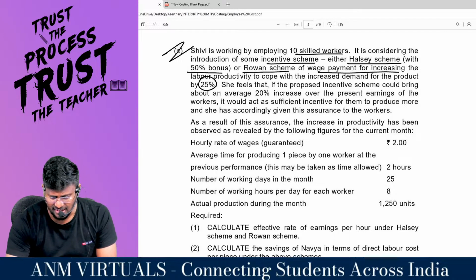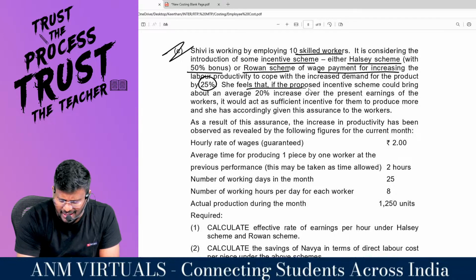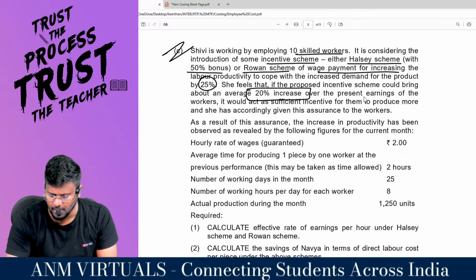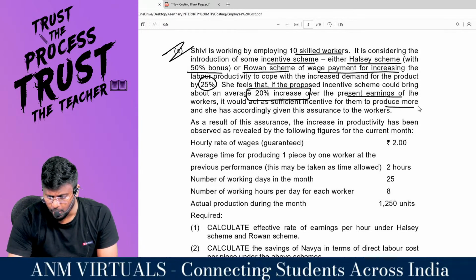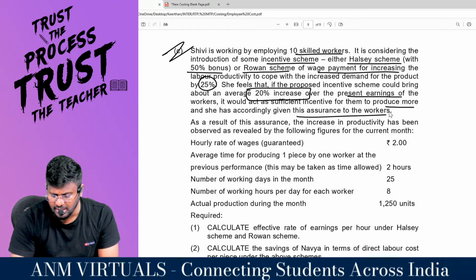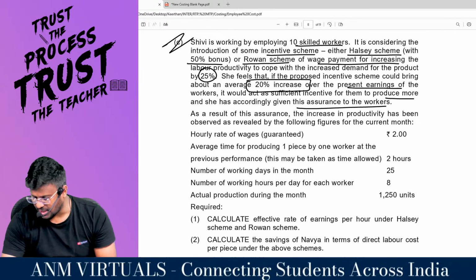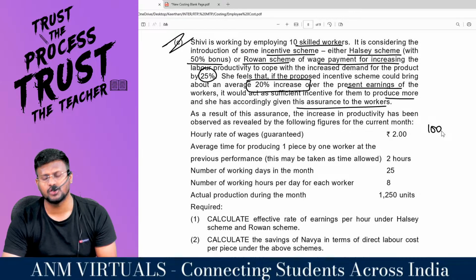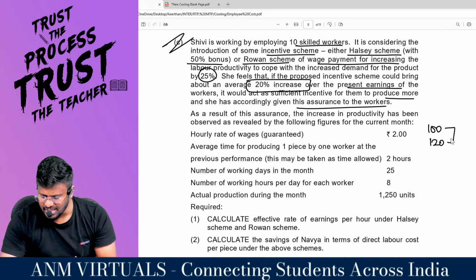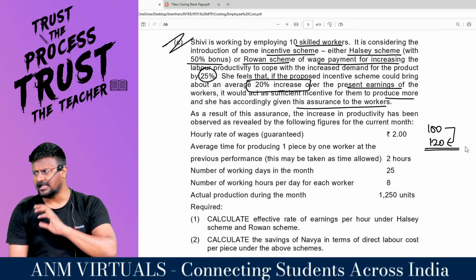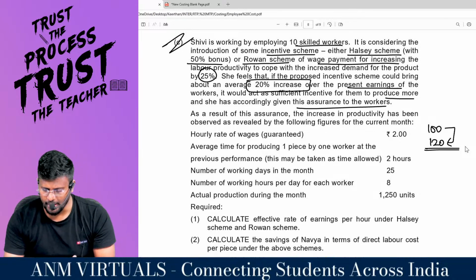She feels that if the proposed incentive scheme could bring about an average of 20% increase over the present earnings of the worker, it would act as a sufficient incentive for them to produce more, and she has accordingly given his assurance to the workers. For example, if an employee is currently getting 100 rupees, my dear lovable students, if he is able to get 120 rupees, that is 20 rupees extra itself, then that itself is a huge boost to the employees.